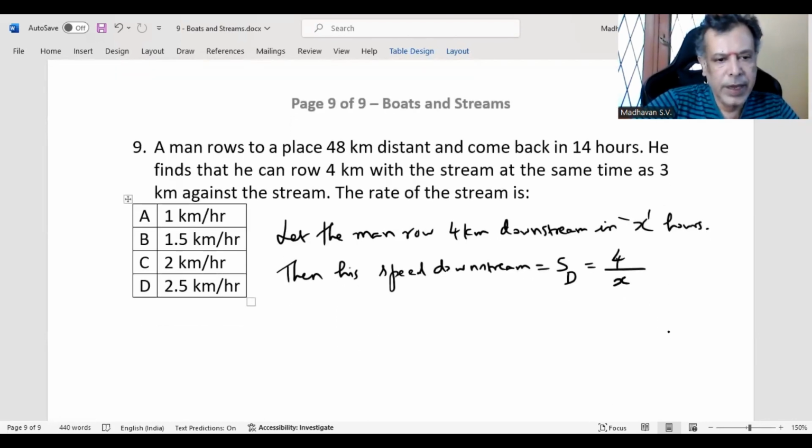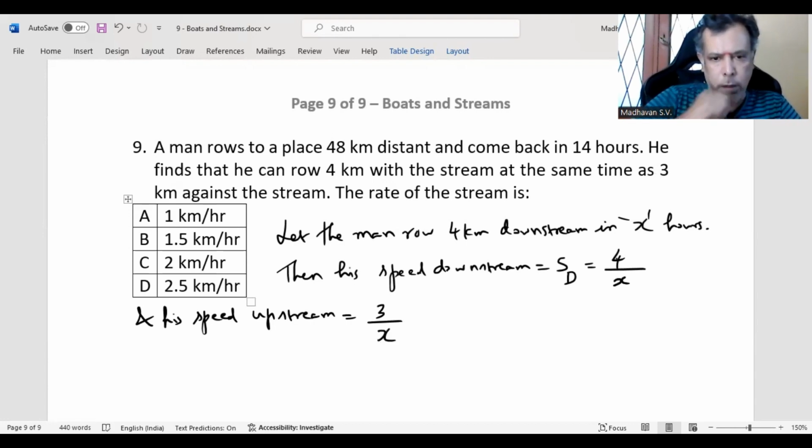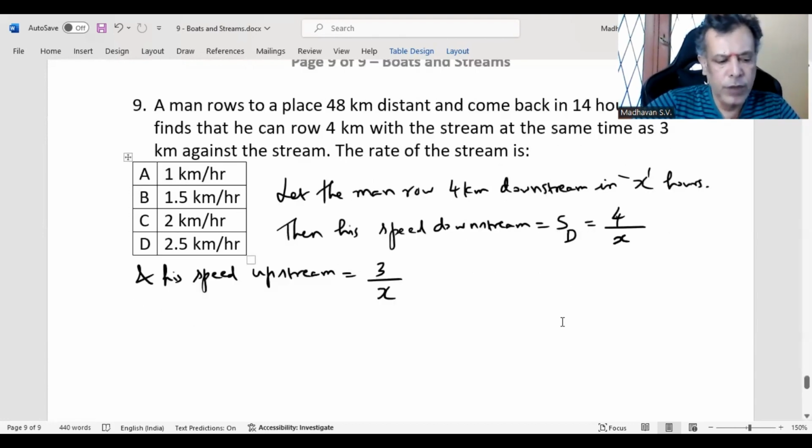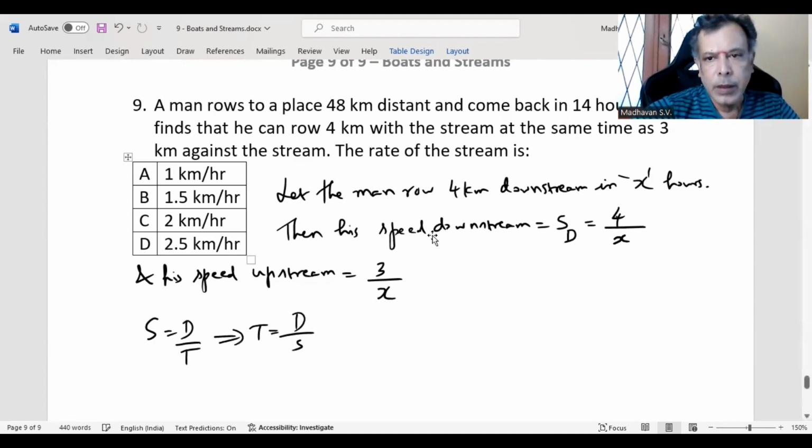And his speed upstream will be distance traveled in the same time, 3 kilometers against the stream. Upstream is 3 kilometers, so 3 divided by X. Now we have speed is distance traveled by time taken, which means time is distance divided by speed.